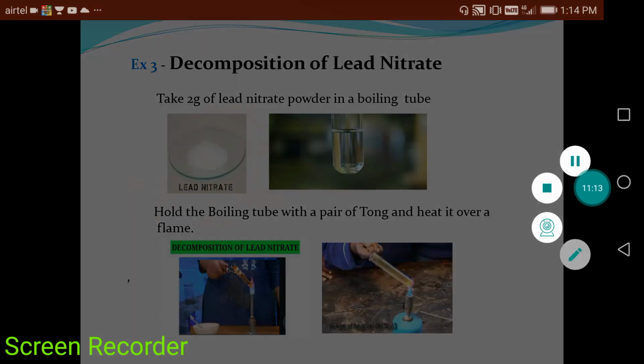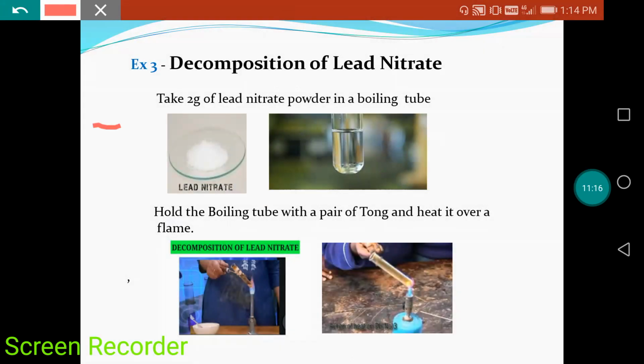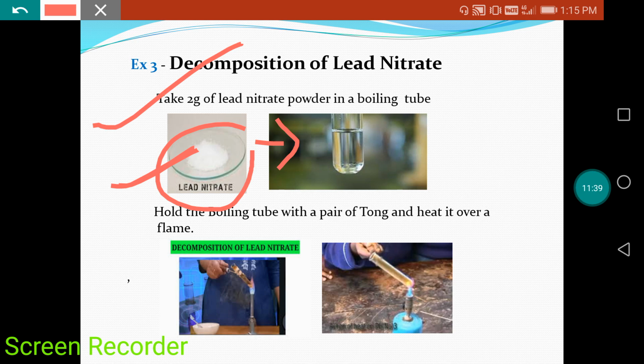Now, another example is given here: decomposition of lead nitrate. The decomposition of lead nitrate activity is also given in your NCERT. See, first of all, how lead nitrate looks like. When you open a bottle of lead nitrate in a lab, you will get a white powder-like substance. Okay, this is lead nitrate. If you make a solution of this lead nitrate, you will get a clear solution.